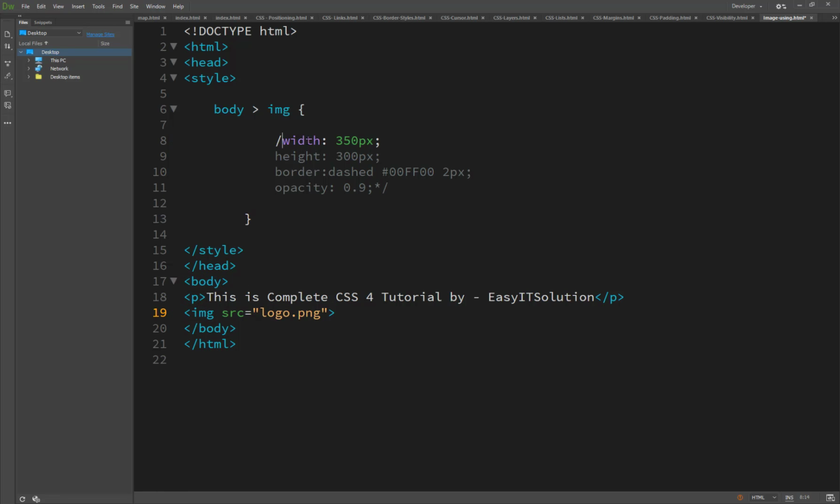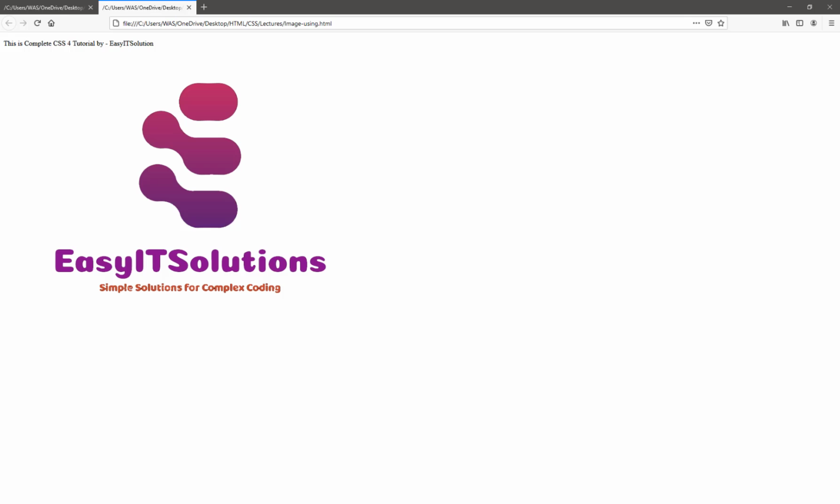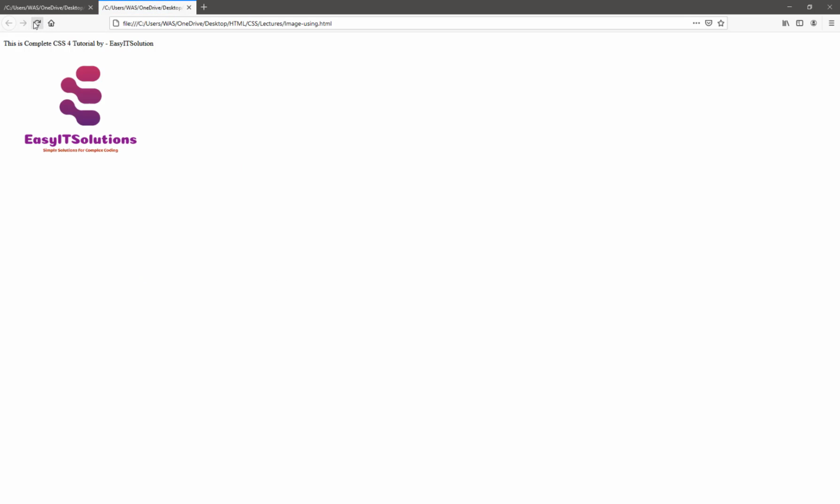In the first line I control only the width of the image. I have set it to 350 pixels, and now you will see 350 pixels.